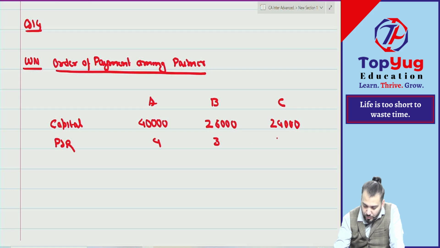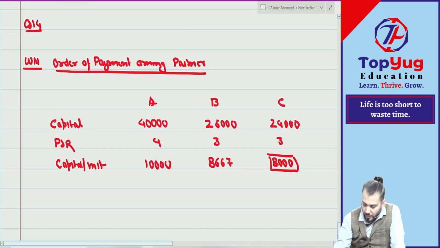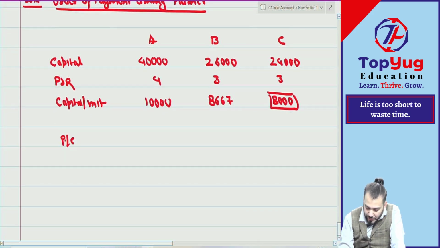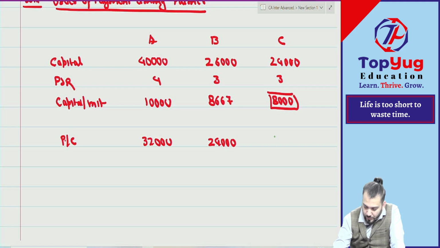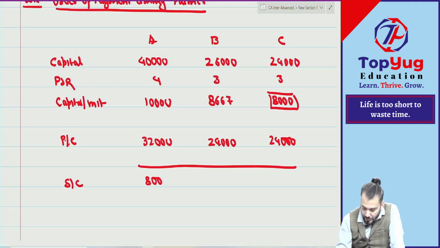4 is to 3 is to 3. What is capital per unit of profit? 10,000. 8,667. 8,000 minimum. 8,000. So what is proportionate capital? 32,000. 24,000. 24,000. What is surplus capital? 8,000.